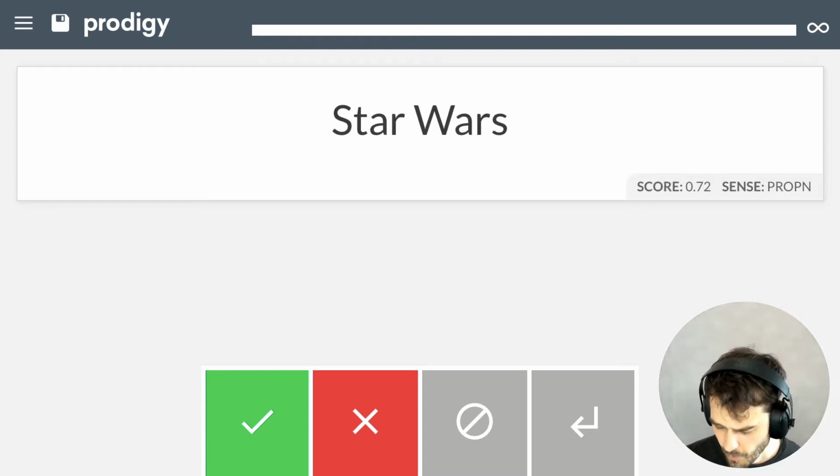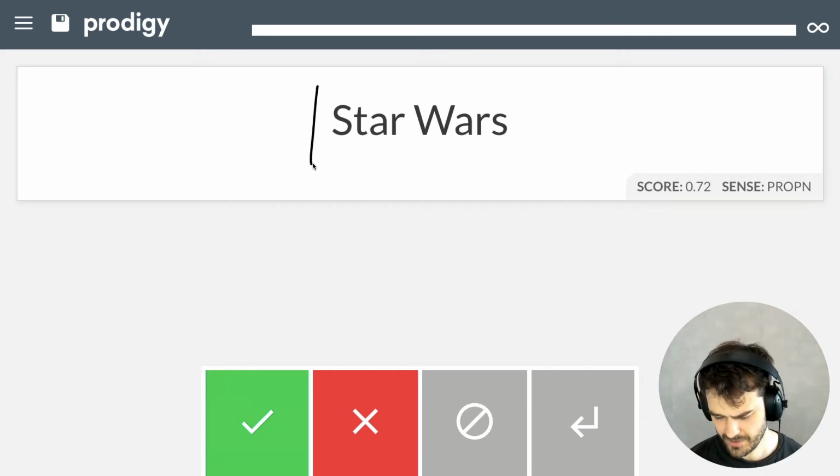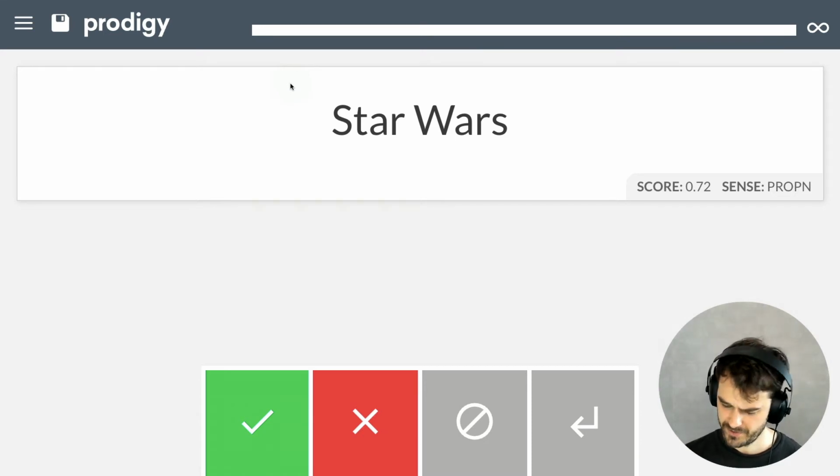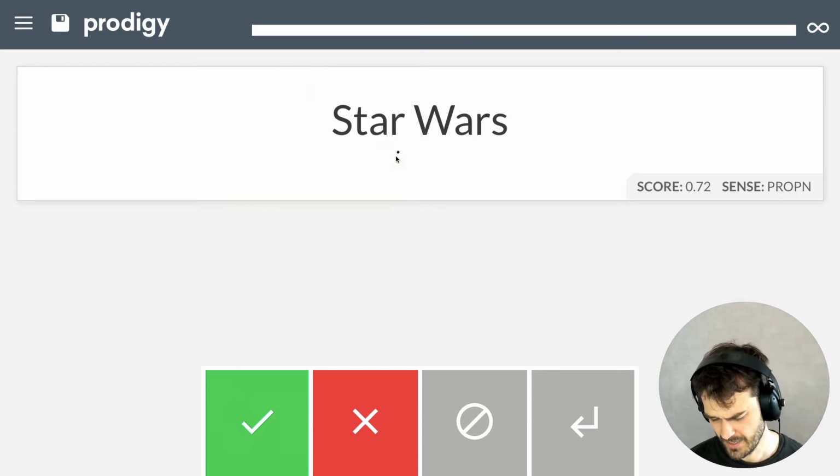After labeling for a while, I hit the first item that really makes me doubt, which is this one, Star Wars. I think Star Wars on its own is a reference to the movies. And while I can imagine that there are lots of Star Wars games out there, I think that this one's just a little bit hard to use as a reference to a specific video game. So this is an example that I am going to reject.